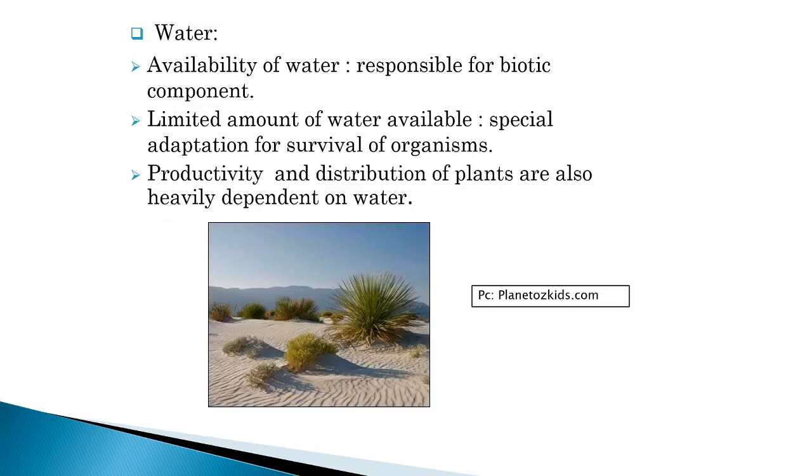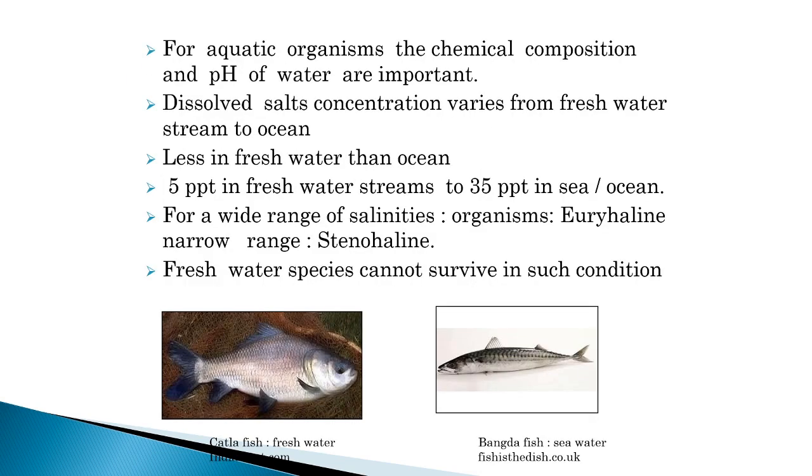Next, our abiotic factor is water. The availability of water is responsible for the biotic component. With a limited amount of water available, special adaptations are needed for the survival of organisms. Productivity and distribution of plants also depend heavily upon water. So here in this photo you can see the example of a desert habitat. We saw a desert habitat example. Cactus plants are scattered here and there because of the limited amount of water.